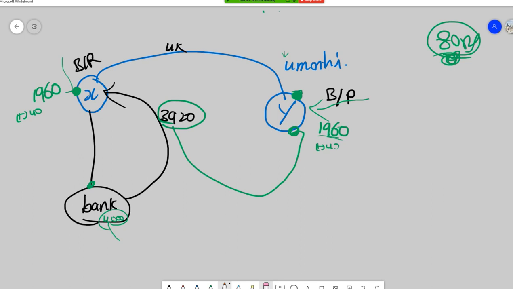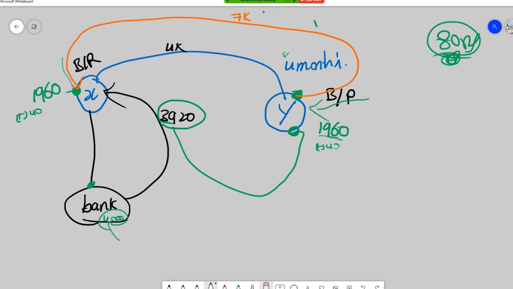So Y drew another bill on X. Okay, so Y drew another bill on X for how much? For 7,000 rupees. Okay.